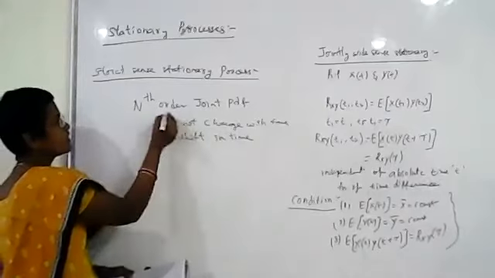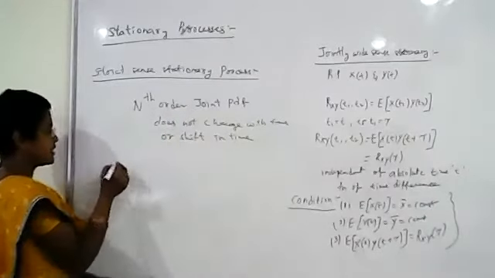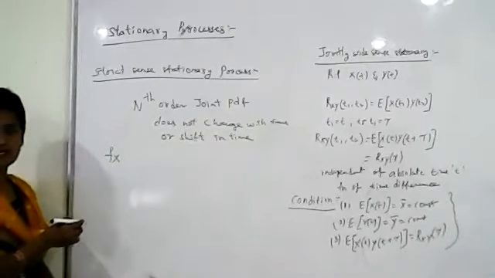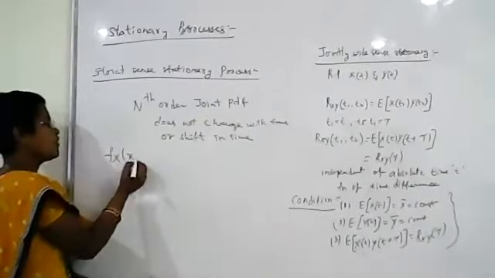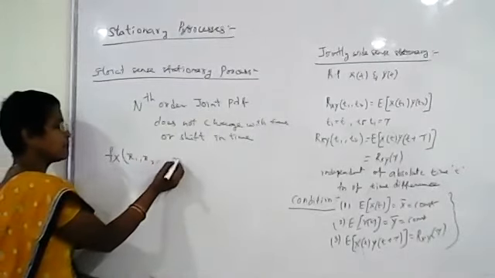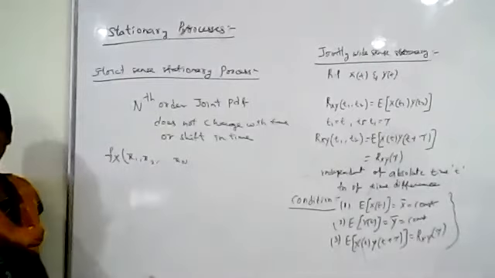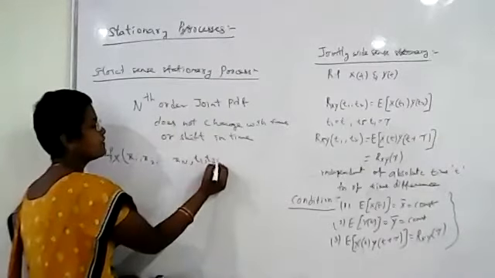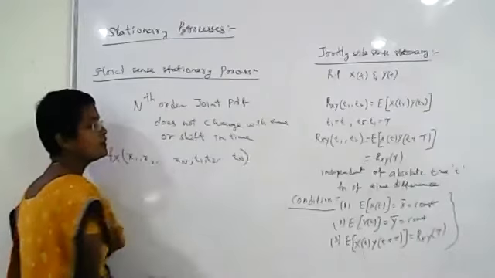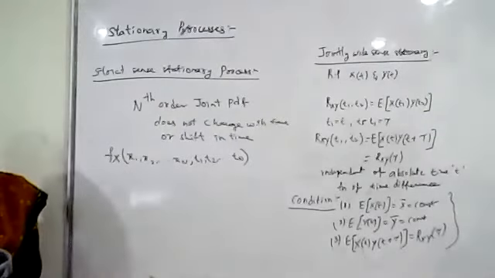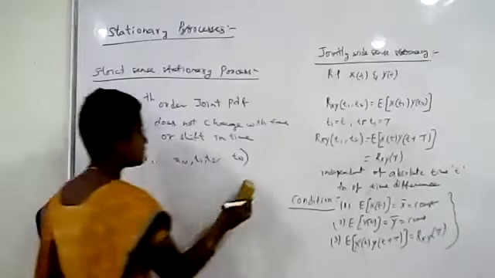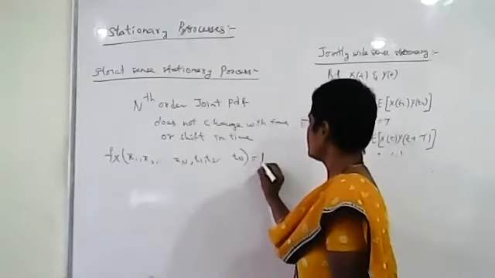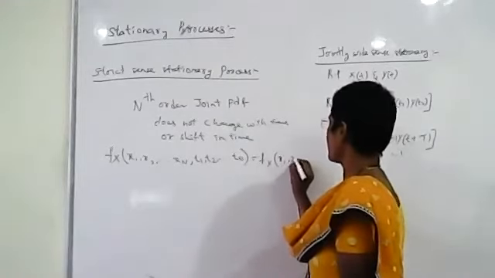Okay. Now we'll discuss what the nth order joint probability density function is. We are getting this probability density function from the single random process x. Here we write it as f subscript x. It is nth order, meaning we have n random variables, x1, x2, and so on up to xn. We get these random variables at time instances t1, t2, and so on up to tn. With a change in time, it does not change.